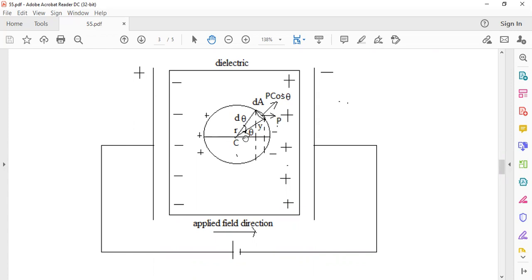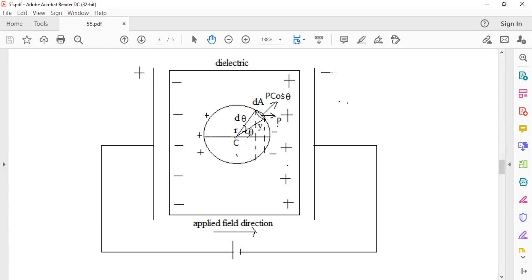Now, what are the fields that may be experienced at C? There are charge layers on the electrodes, the capacitor plates. These charges produce an electric field.